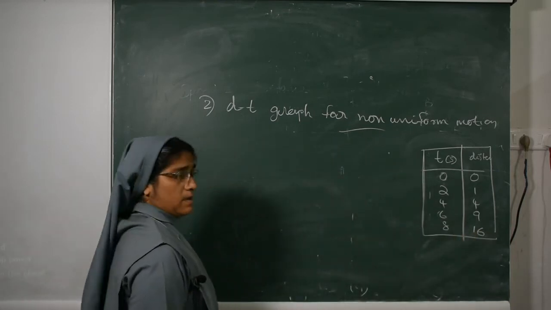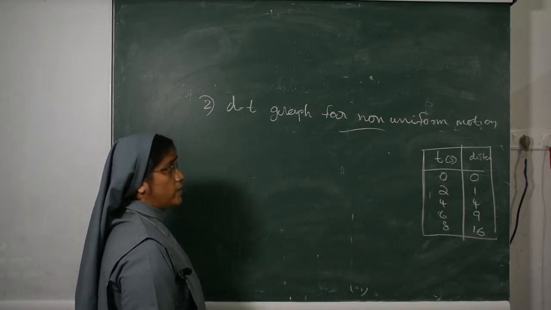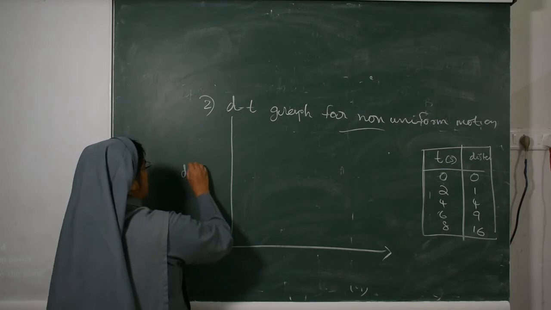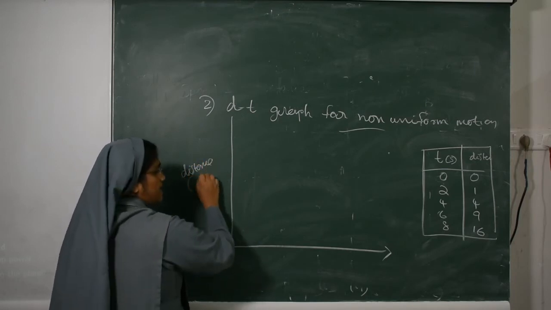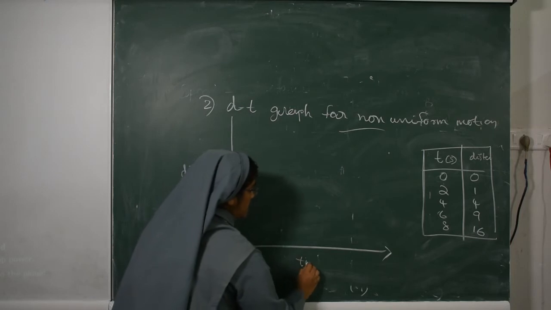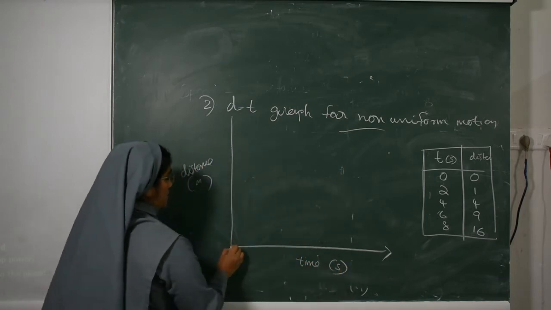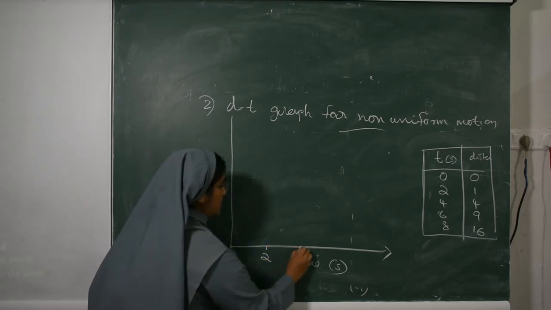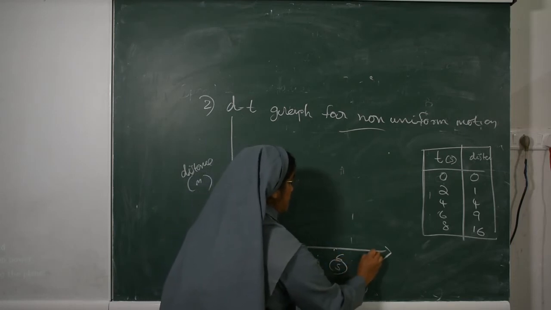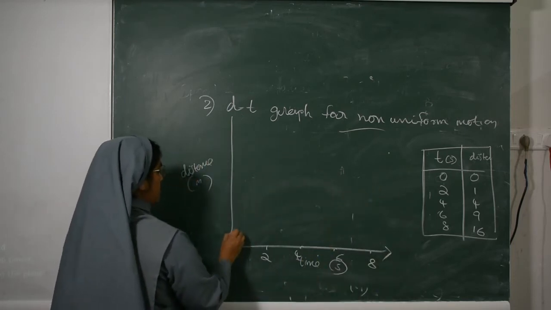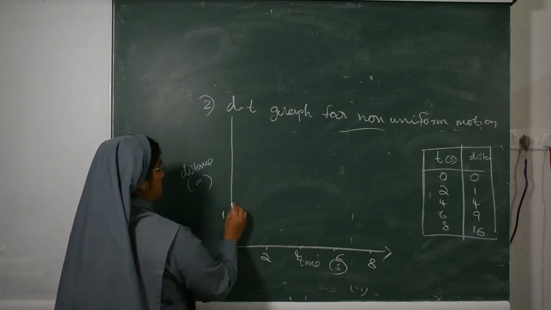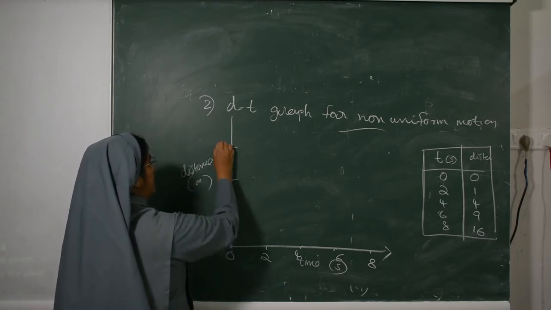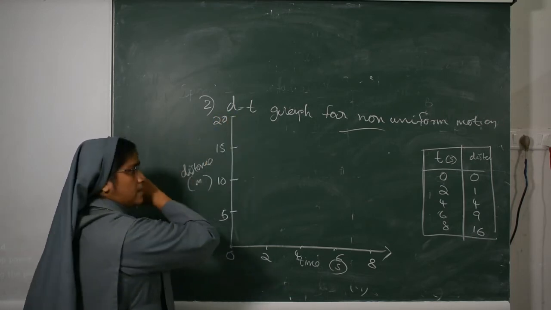So how do we plot the distance time graph for non-uniform motion? For the graph, we write distance in meters and time in seconds. Time is already given: 0, 2, 4, 6, 8. Then the distance axis: 0, 1, 5, 10, 15, 20.